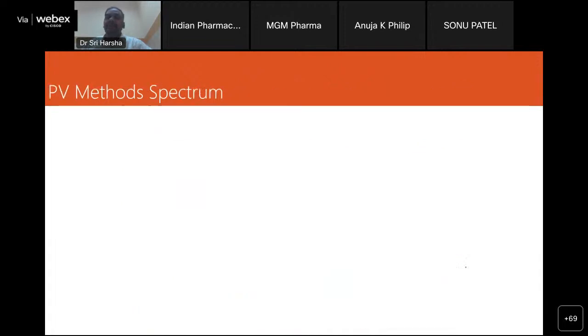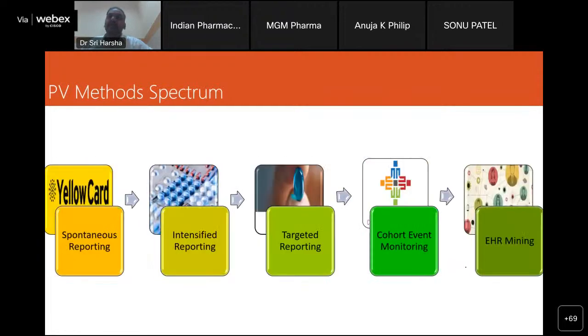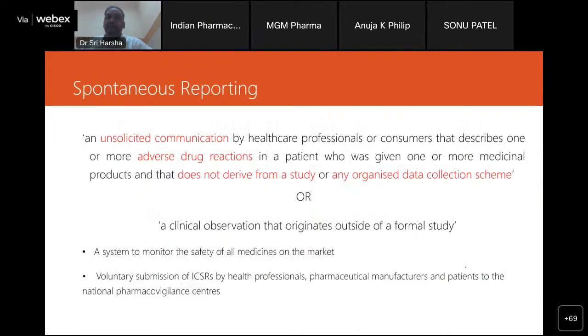Now let us start looking at the methods spectrum, where we will be only talking about the generation. As I said, we have spontaneous, intensified, targeted, cohort event monitoring, and EHR mining as the 5 different methods. Starting with the first one, the unsolicited communication or spontaneous reporting. Simply, the definition can be condensed to say that you are not looking at any particular drug.